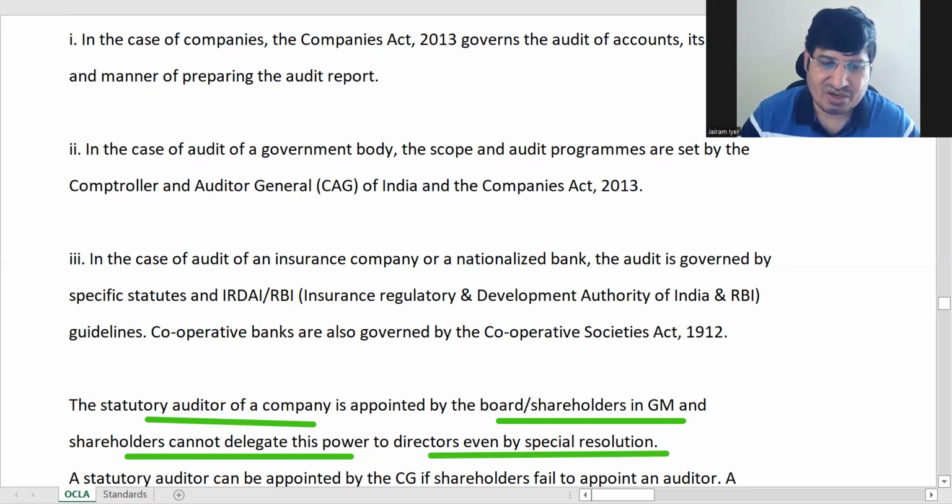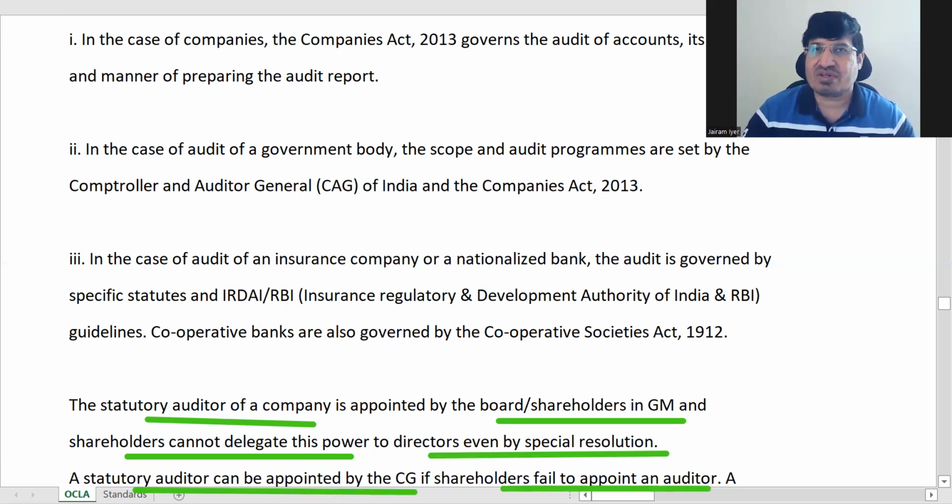And the statutory auditor can be appointed by the central government if the shareholders do not appoint. If the shareholders for some reason could not appoint, then it will be appointed by the central government.